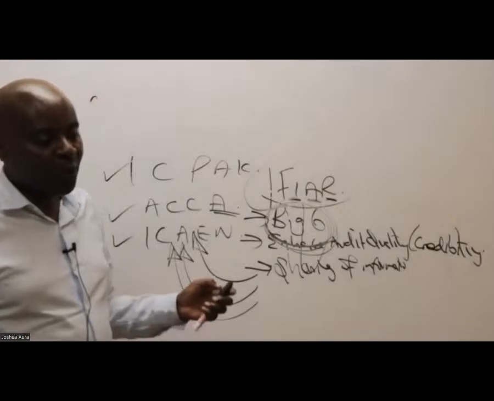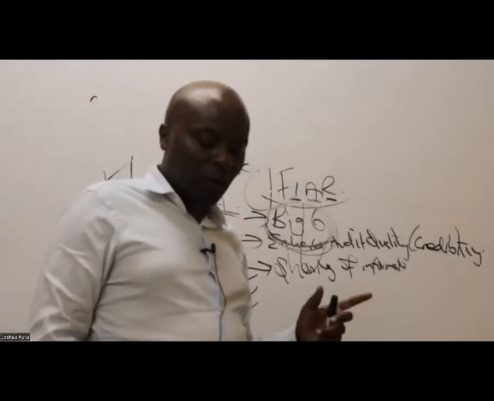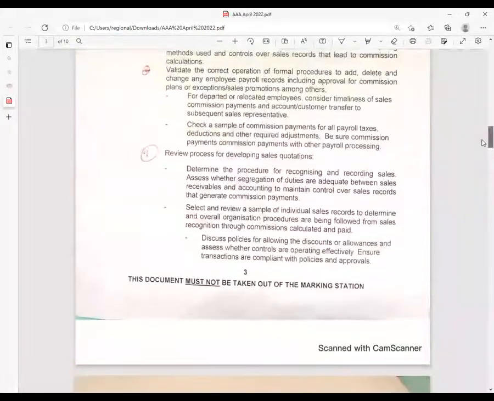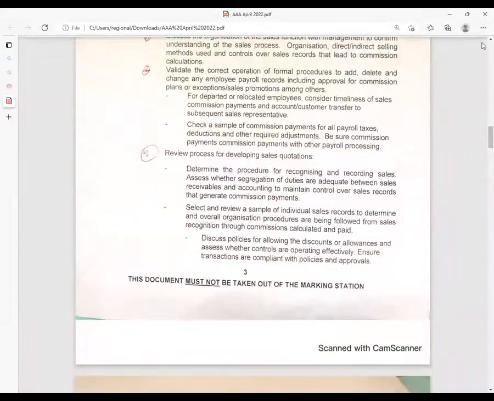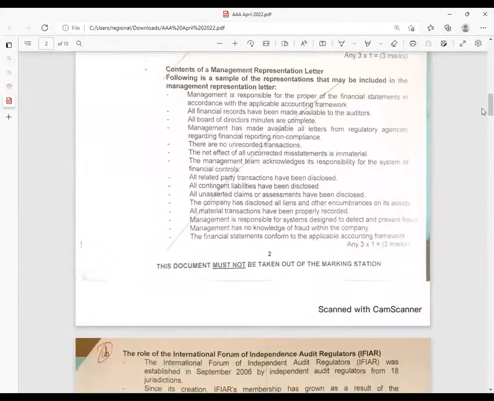So for us to be able to pick this IFAR concept very well, allow ourselves, ladies and gentlemen, to go through this answer.